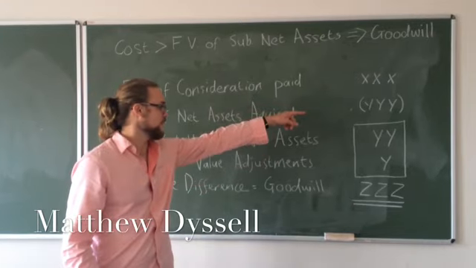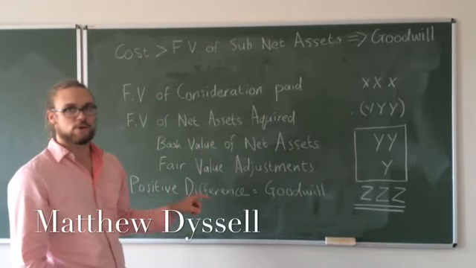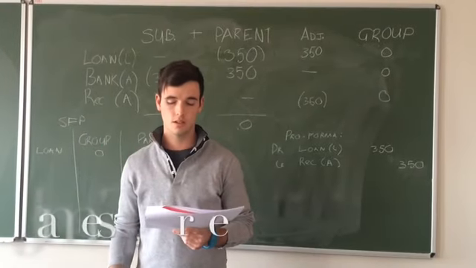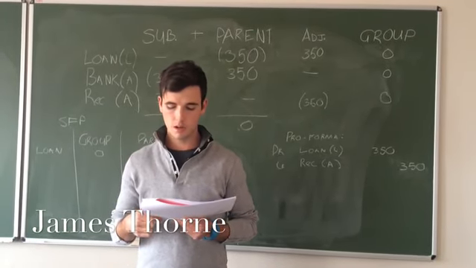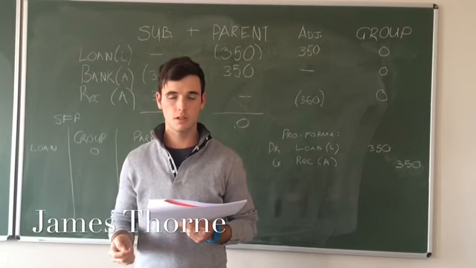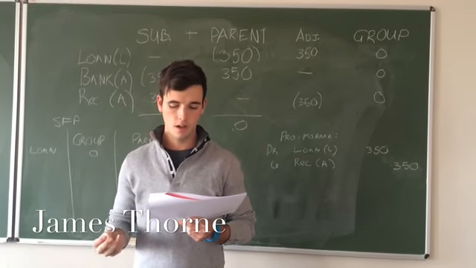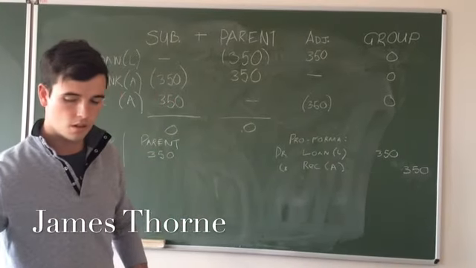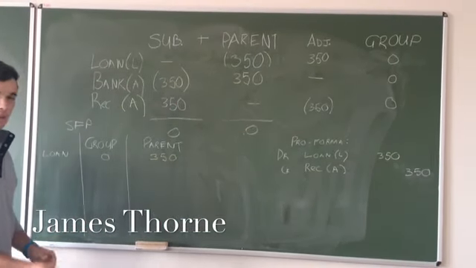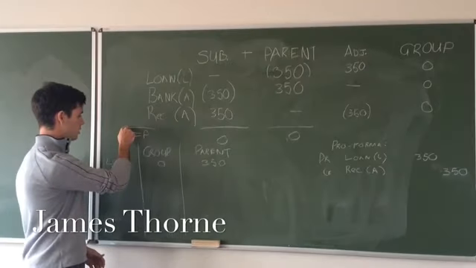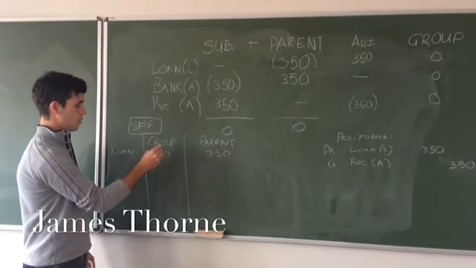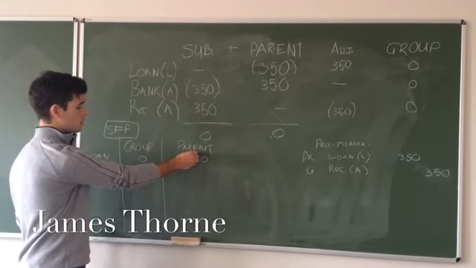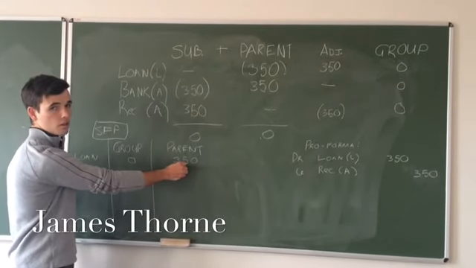This gives us the total over there, and the difference between these, when it's positive, is recognized as goodwill by the parent. Question D: the parent company's separate statement of financial position has a liability, a loan from a subsidiary. Why is that liability not on the consolidated statement of financial position? If you look at our statement of financial position, from the group's perspective there's no loan, and the parent company's separate statement shows a loan of 350,000 rand.